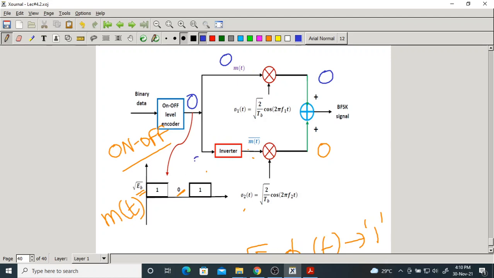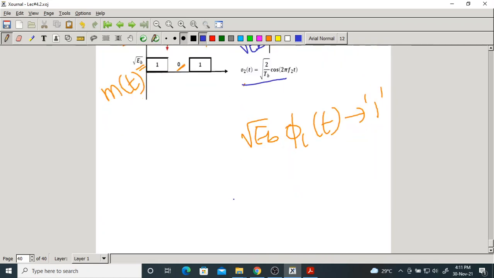But in the lower portion, after inversion, the 0 becomes 1. 1 means the amplitude is root EB. So in the lower portion you get root EB into phi 2 of t. From the upper portion 0, lower portion root EB into phi 2 of t, total root EB into phi 2 of t. It is for bit 0.